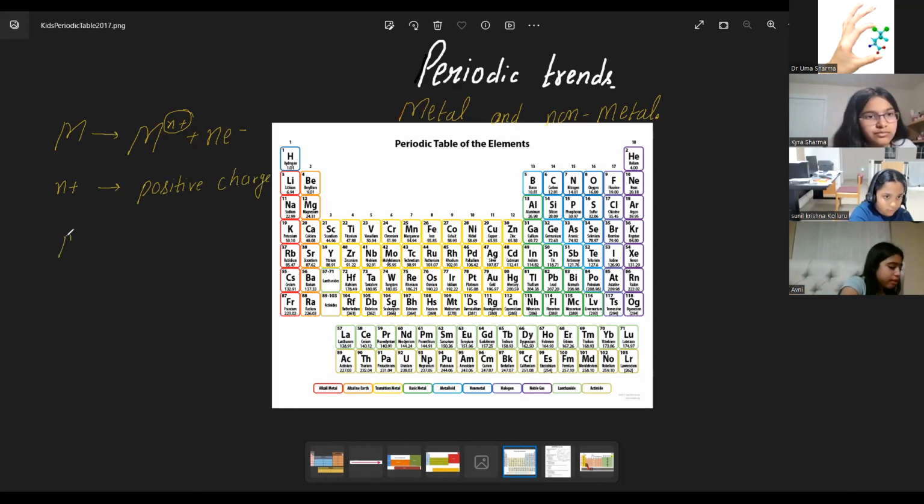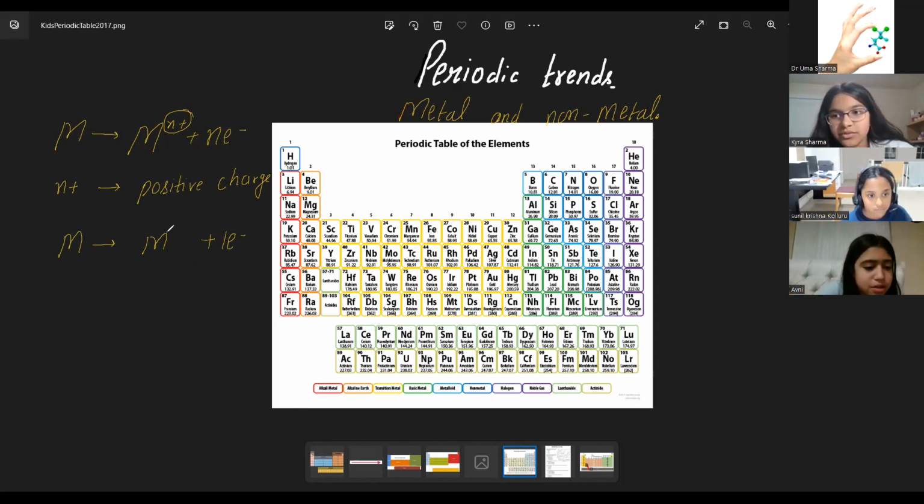For example, if a metal is losing only 1 electron, the charge is 1 plus. If it is losing 2 electrons, 2 plus. If it is losing 3 electrons, 3 plus. You know this mathematics very well. So metals, they lose electrons.